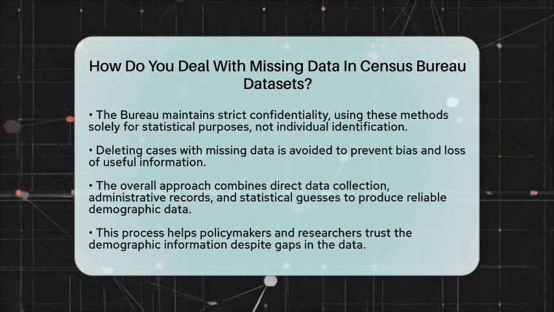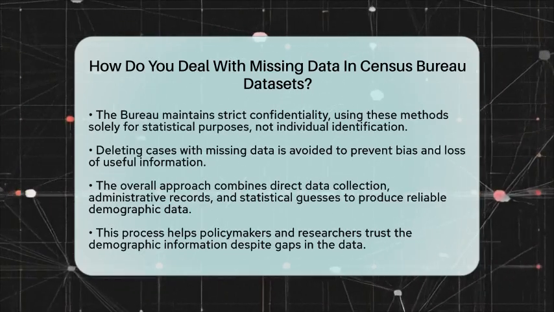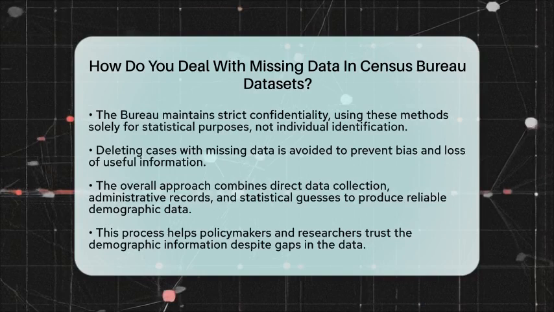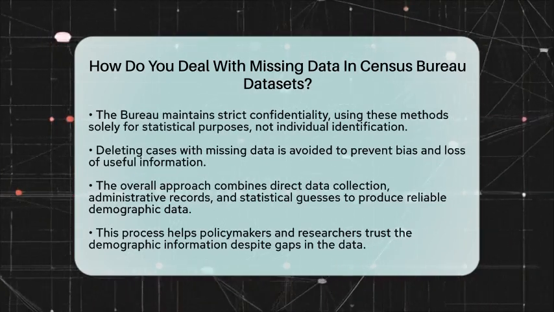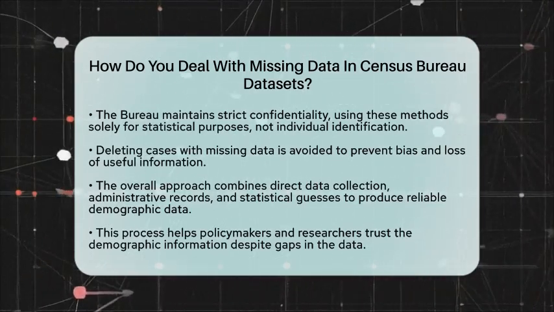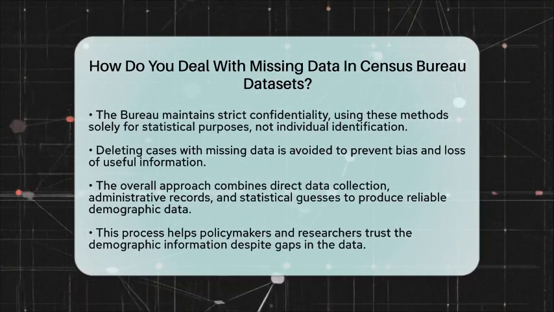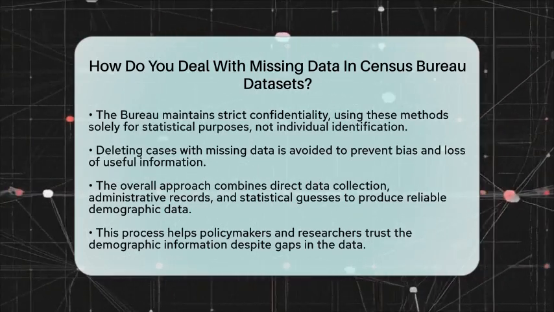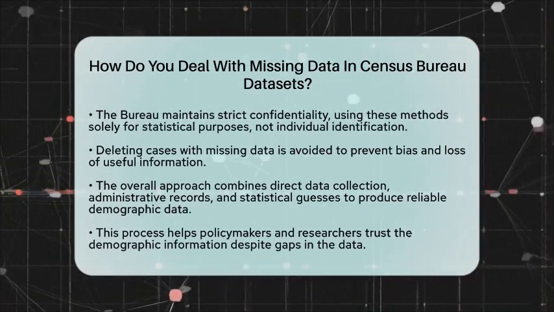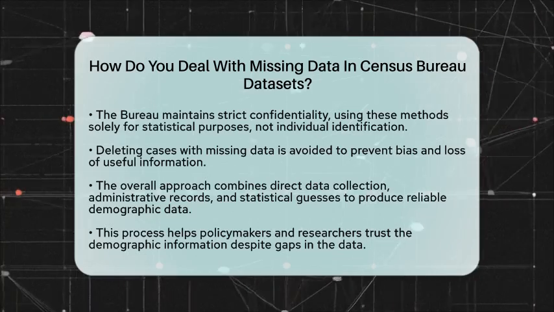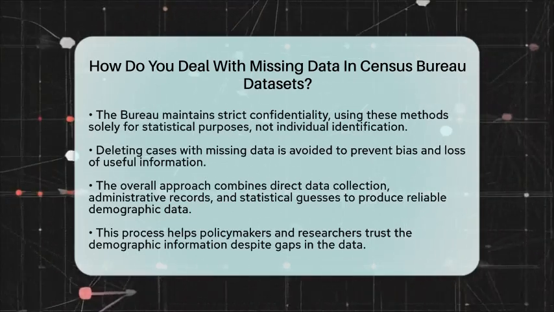This approach ensures that researchers and policymakers can trust the demographic pictures the Census Bureau provides, even when some data points are missing. It's a careful balance of direct collection, administrative records, and smart statistical guesses that keeps the data as complete and accurate as possible.